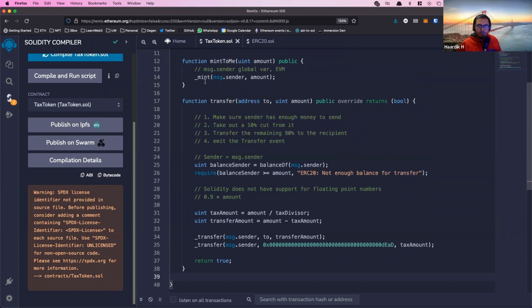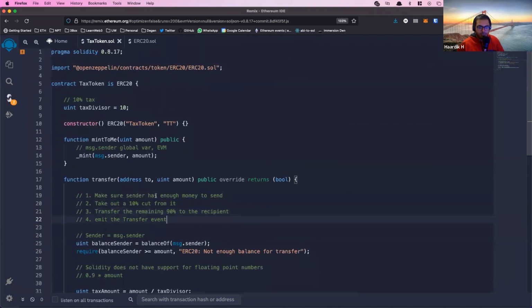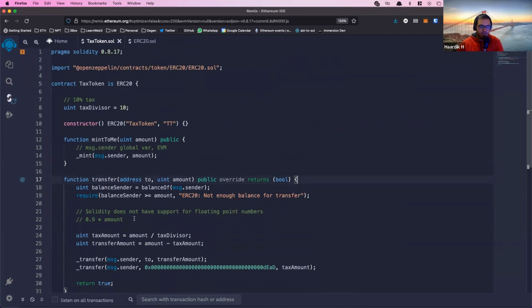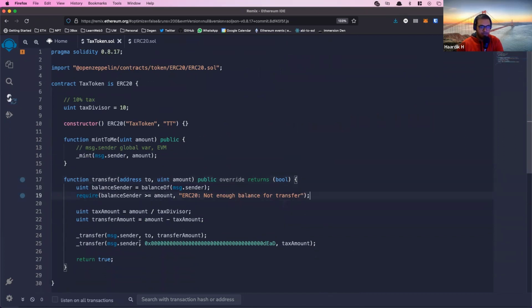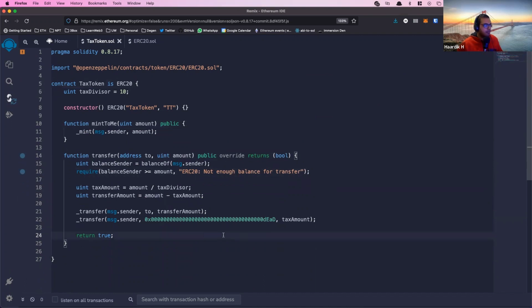You see my mint line. There it is. And let me just remove the comments from here so it can all show up on a single screen share. There you go.